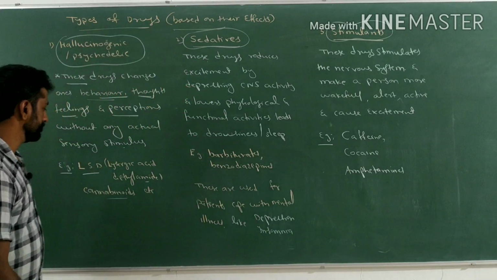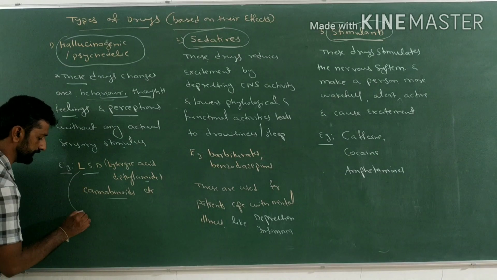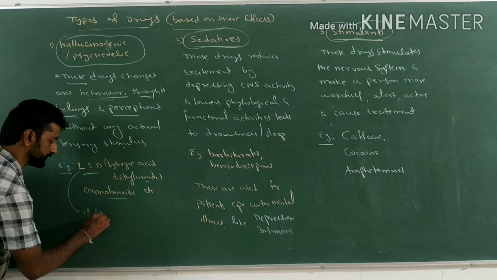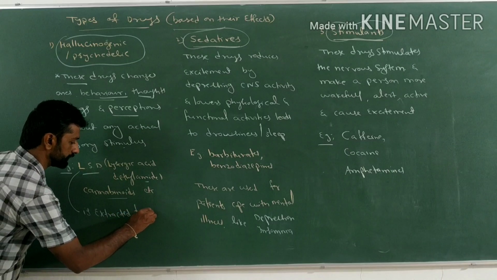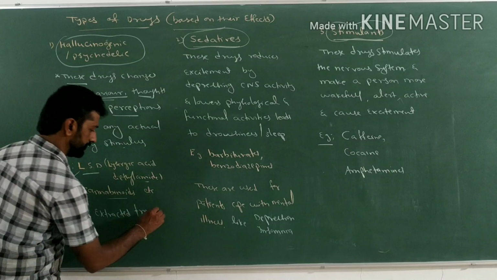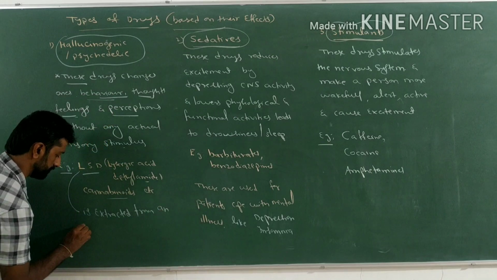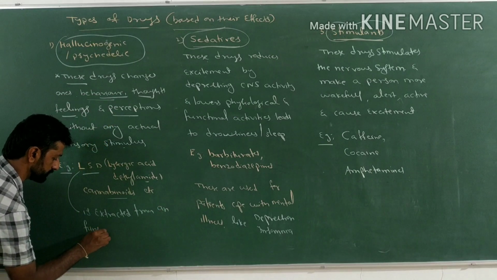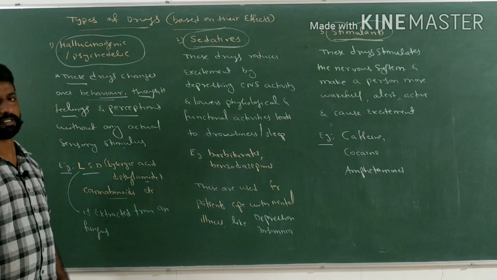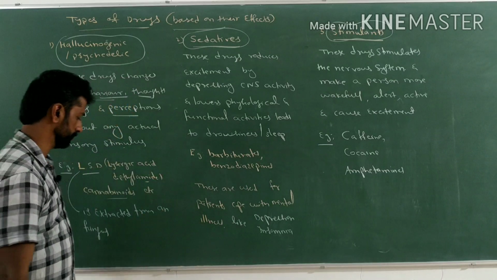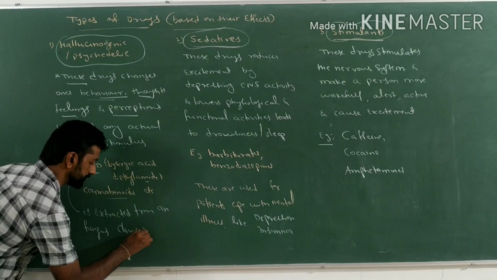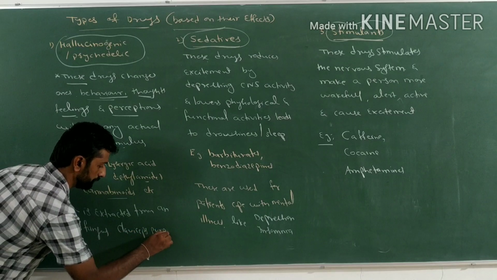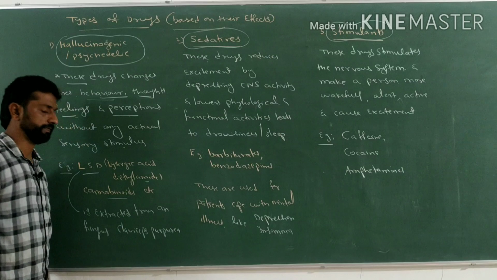But this LSD is extracted from a fungus. So what is the name of that fungus? It is Claviceps purpurea.